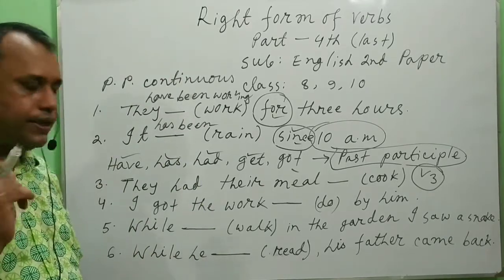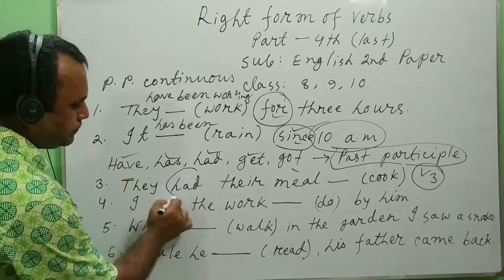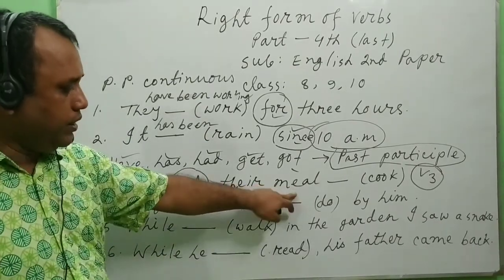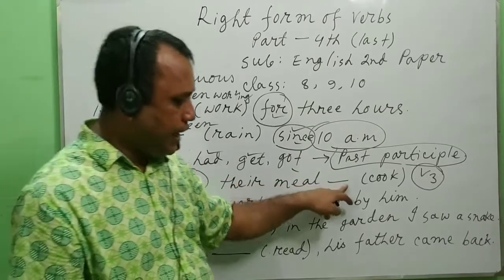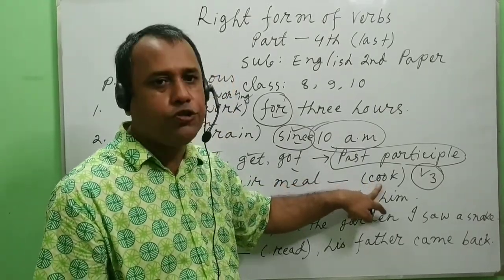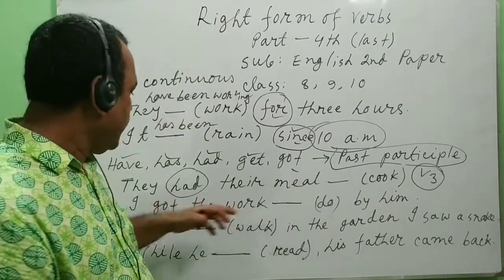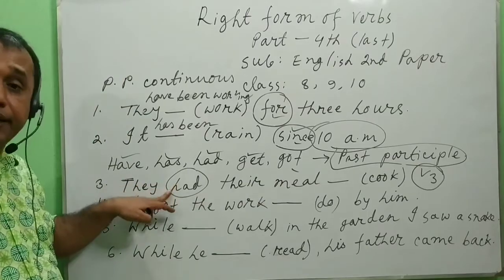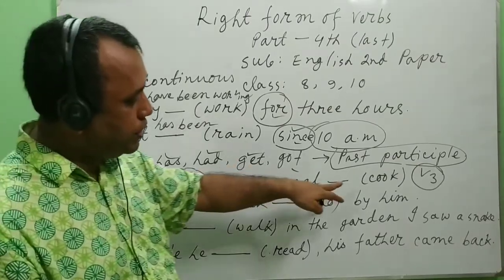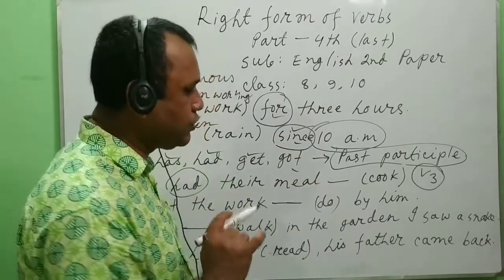Let's see a sentence. They had, here had, their meal. There is a gap here, and in bracket there is cook. Cook, to prepare any food, you know. As there is had here, we must use past participle form of cook, and it is cooked.